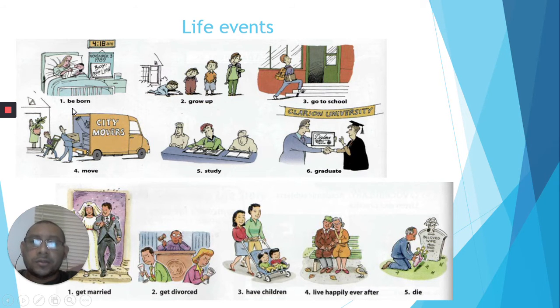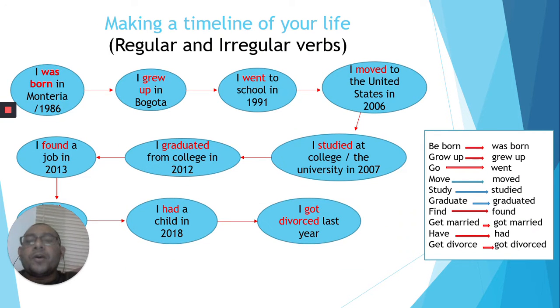Here we have a very common timeline of a person. Remember that you need to use regular and irregular verbs here. So what is really important? The first thing you need to take into consideration is the use of the verb. In this part you have the verb in present, but in this part you have the verb in past. The lines in red are irregular verbs and the lines in blue are regular verbs.